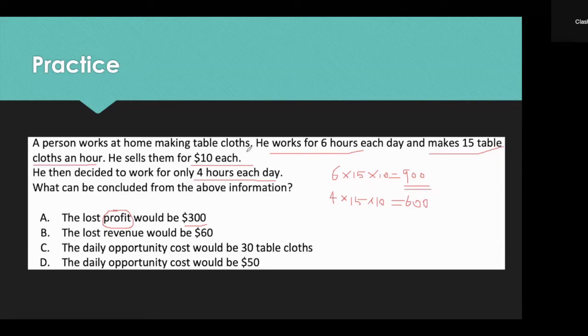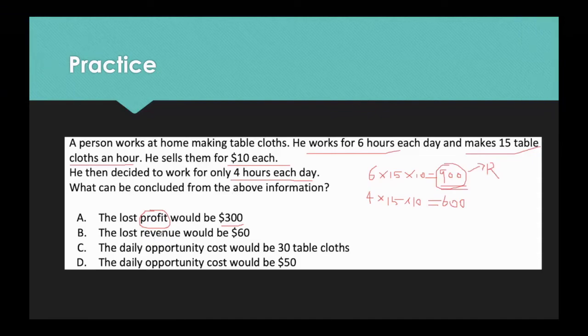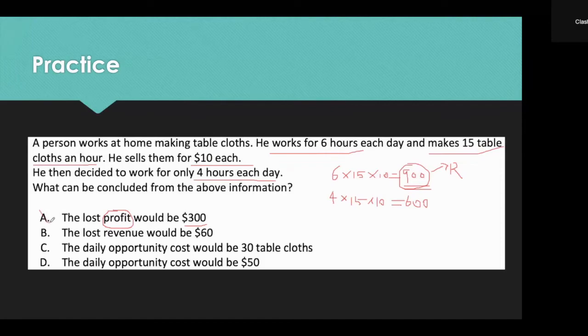We need strings, we need some wires, some paint. We did not deduct the money required to buy those materials. Therefore, this 900 is the revenue, not the profit. If we want to calculate the profit, we have to minus the amount of money that we spent on the materials that we used. Okay, so this one is incorrect.